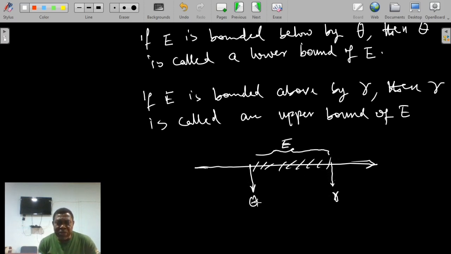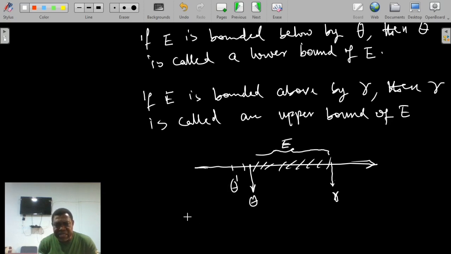But I want us to observe the following. Once we establish the existence of a lower bound, then any other number that is smaller than the lower bound you've identified is also a lower bound. Assuming that theta is a lower bound, then we have, say, theta prime less than or equal to theta.